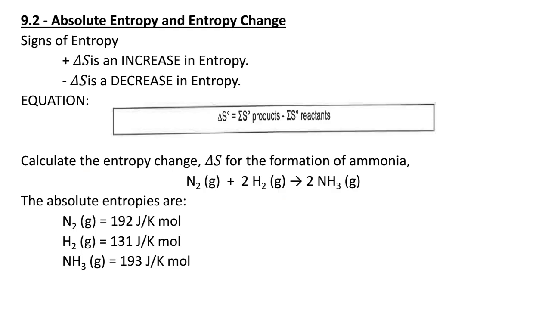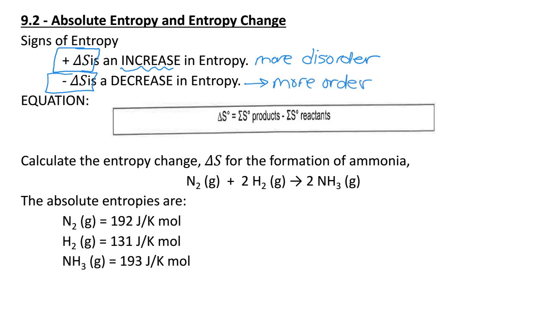So we're going to be dealing with positive delta S values and negative delta S values. So positive delta S means an increase in entropy. That means more disorder. And negative delta S values represents a decrease in entropy, which just represents more order. And so there's a lot of different ways that we can go through and do these calculations.